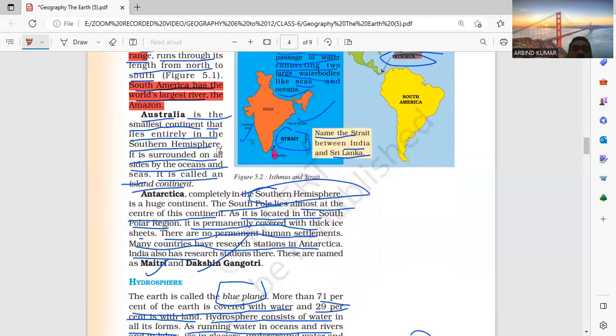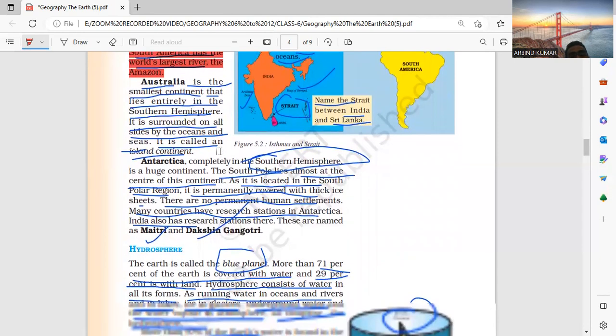Australia is the smallest continent and lies entirely in the Southern Hemisphere. It is surrounded on all sides by ocean and sea. It is called the island continent. Antarctica completes the Southern Hemisphere, a huge continent. The South Pole lies almost at the center of this continent, located in the South Polar region. It is permanently covered with a thick ice sheet.